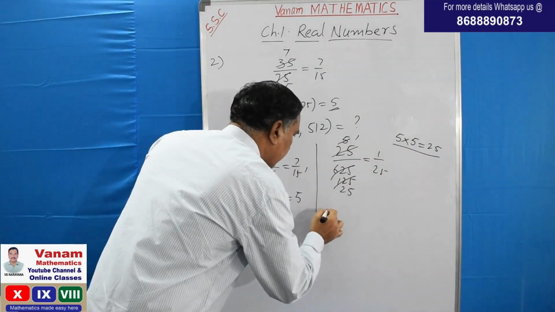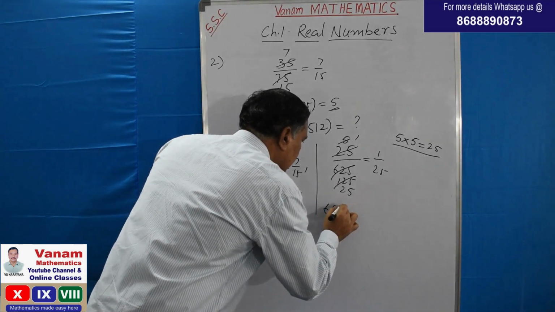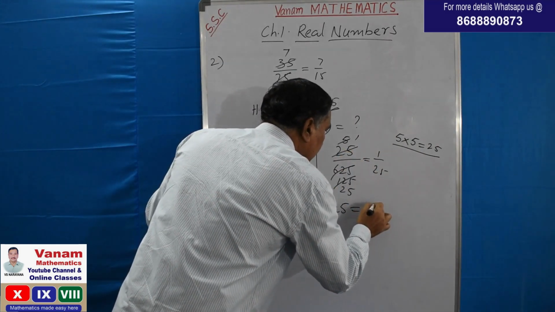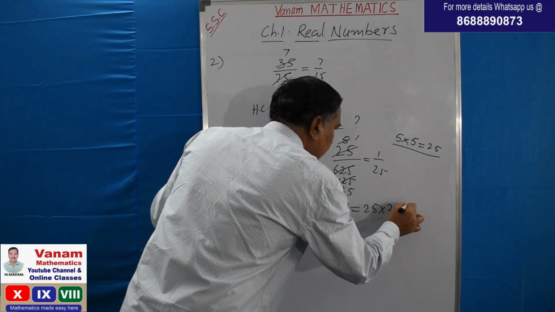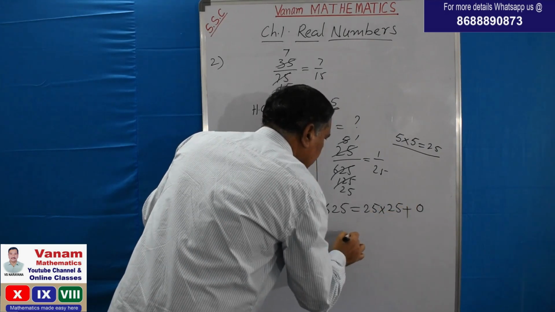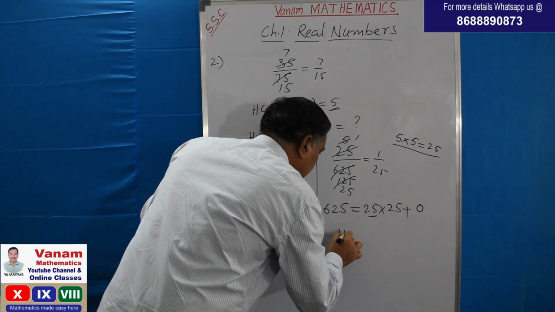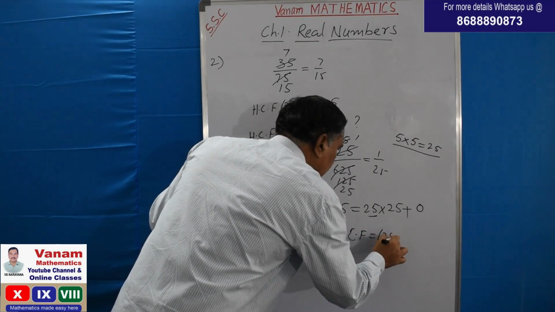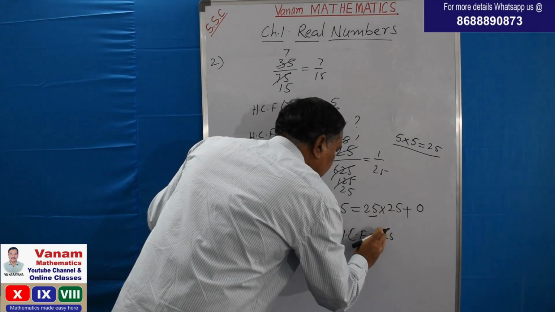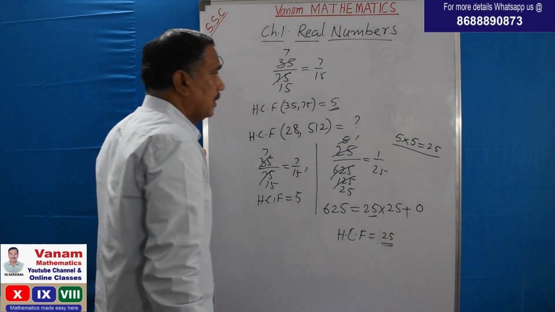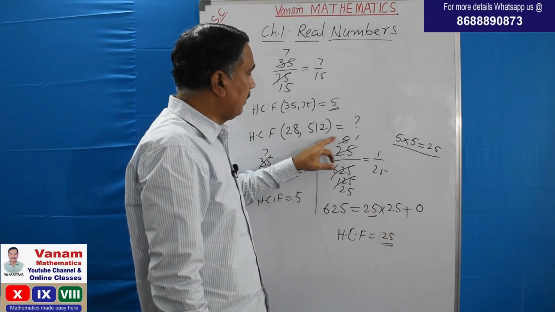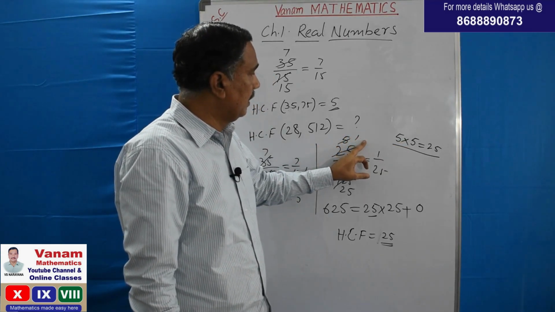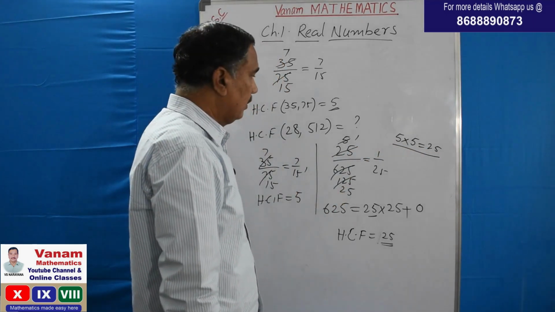So let us check by applying the lemma. 625 is equal to, what is the first divisor? 25. 25 into 25, 25 25s are 625, that is 0. So this last divisor HCF is 25. So in cancellation what we got? First we divided by 5, 5 5s are 25 and again one more by 5. So 5 5s are 25. So 25 is the HCF.